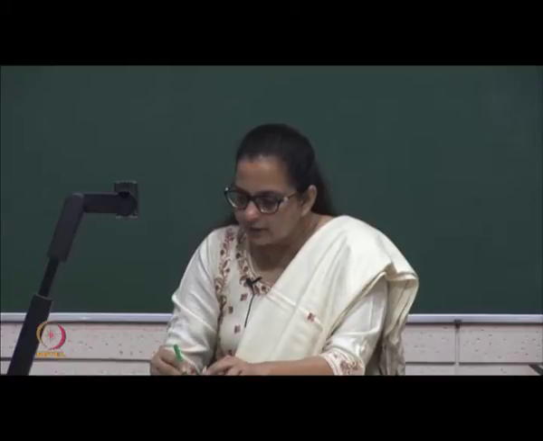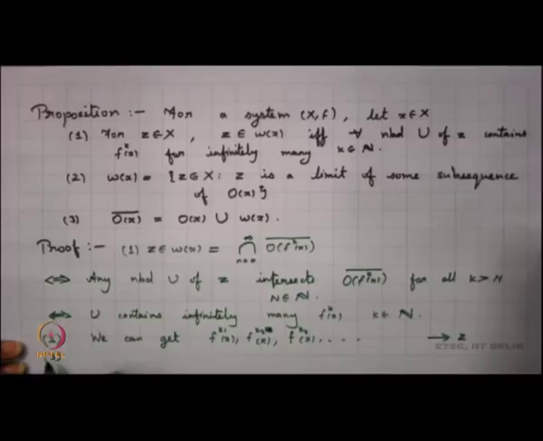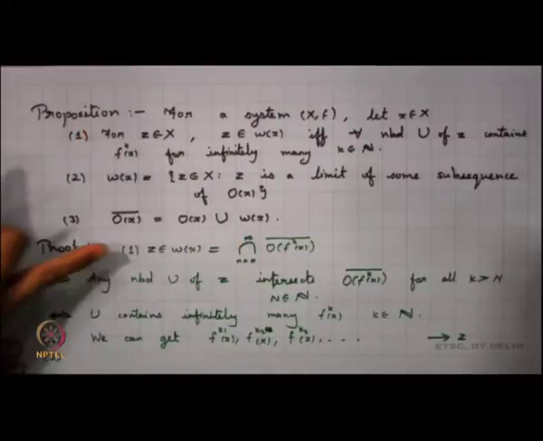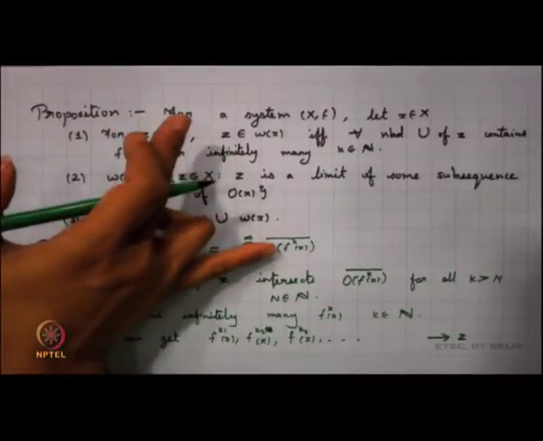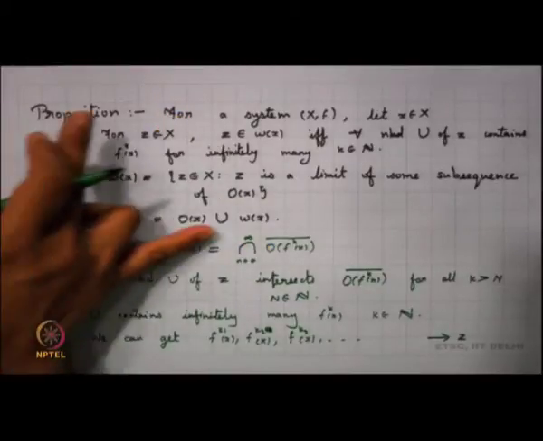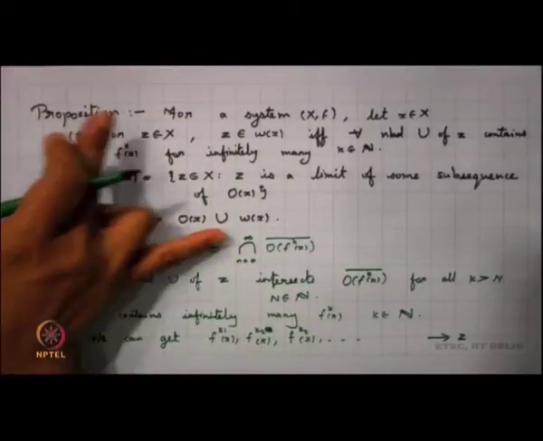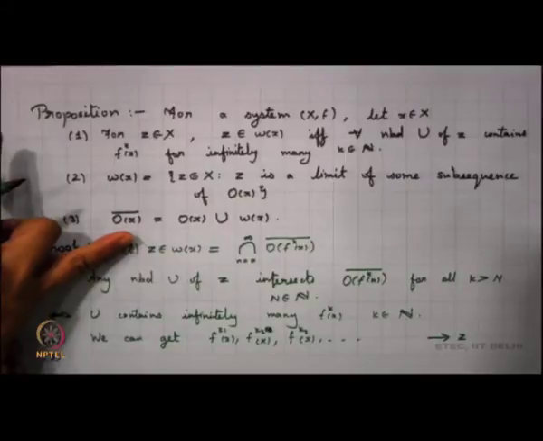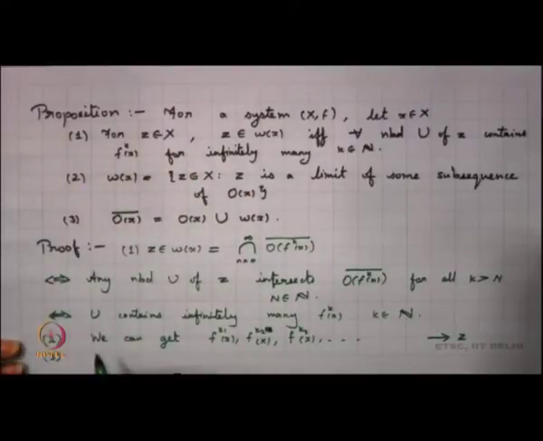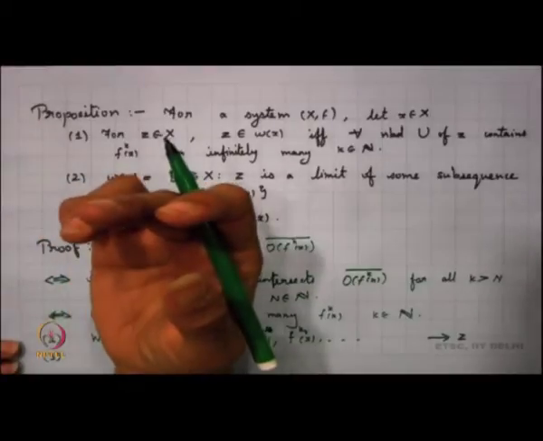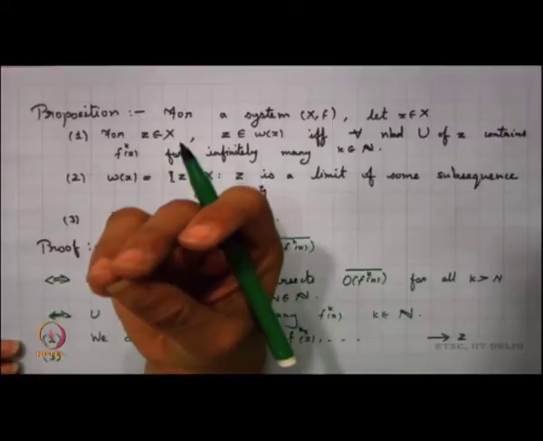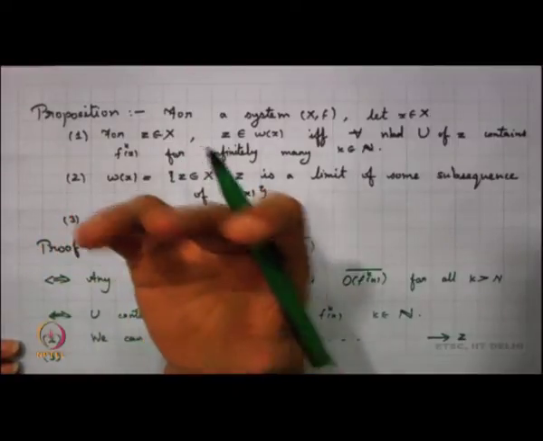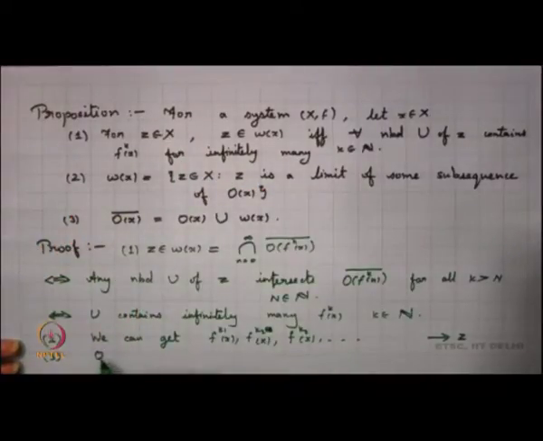And the third part is very trivial. We know that omega x is an intersection of orbit closures of x. So, definitely omega x is a subset of the orbit closure, and the orbit is also a subset of the orbit closure. So, one part is very simple. What happens to the other part? You take any point in the orbit closure; it is either a point of the orbit or it is a limit point of the orbit. So, the third part is obvious.